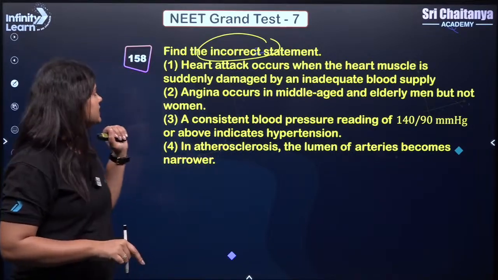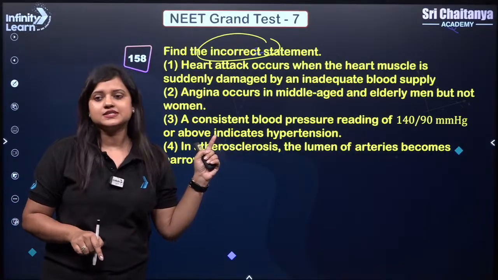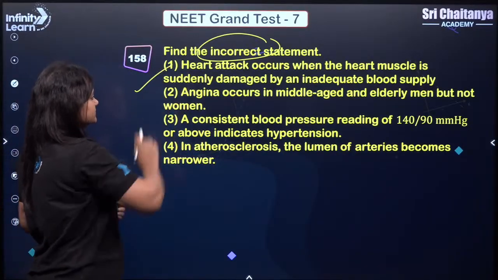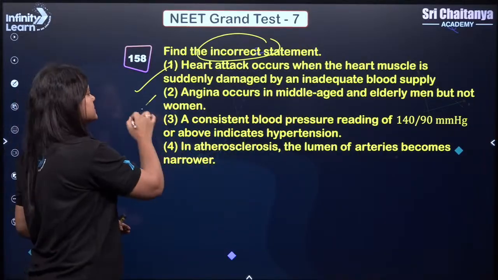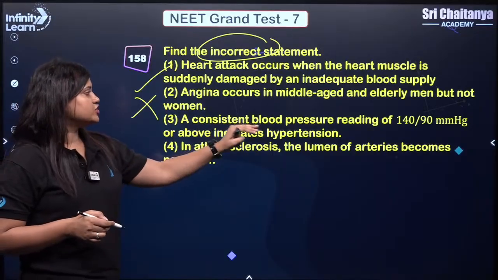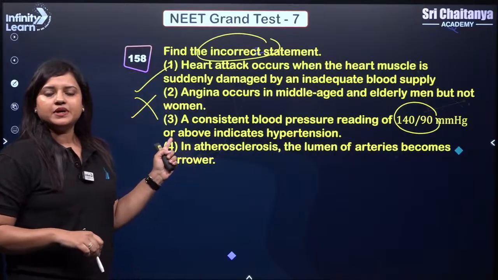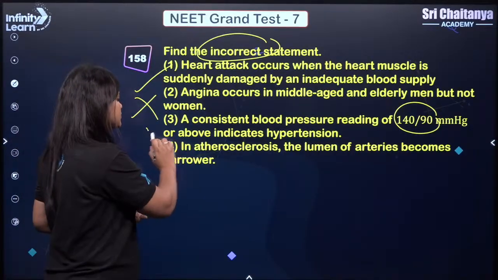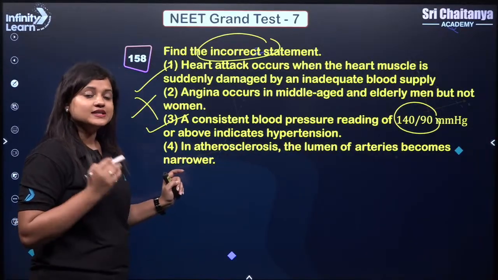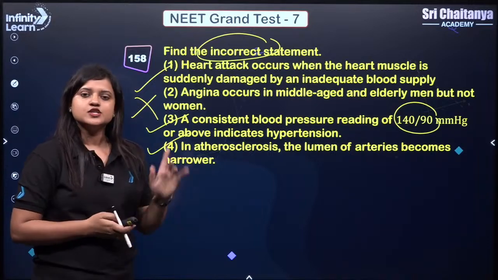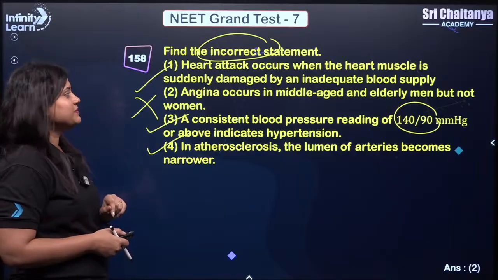Okay? So like I always tell you, please pay attention to the correct, incorrect, true and false terms given in the question. Right? Heart attack occurs when the heart muscle is suddenly damaged by an inadequate blood supply. Yes, it is true. Angina occurs in middle-aged and elderly men but not in women. This is not true. A consistent blood pressure reading 140 to 90 millimeter mercury or above indicates hypertension. Yes, this is the range. So this is true. In atherosclerosis, the lumen of arteries becomes narrower. Yes, because of deposition of plaque. So incorrect one here should be 2. Yes, very good. Keep it up.